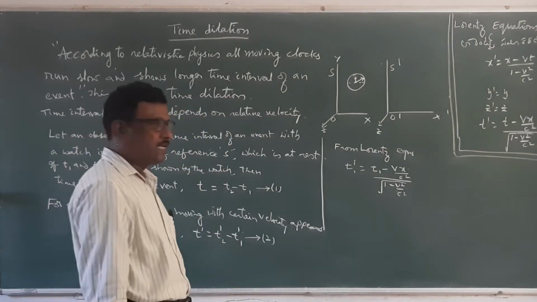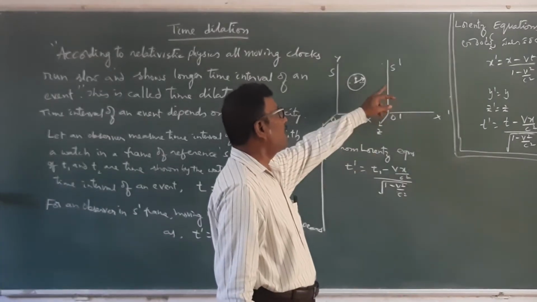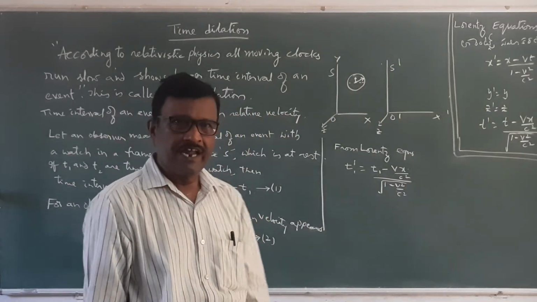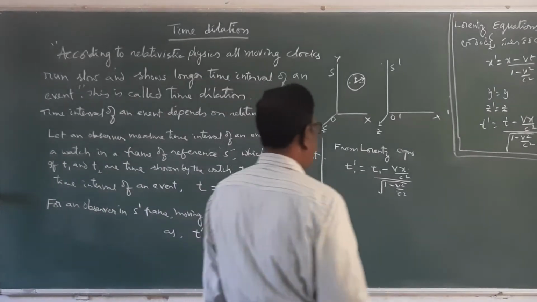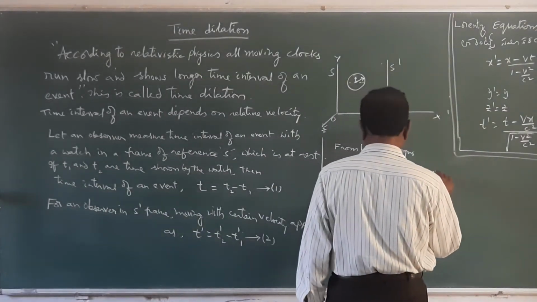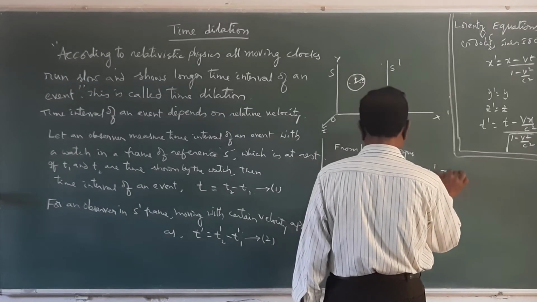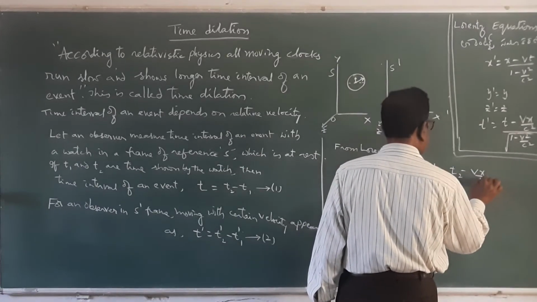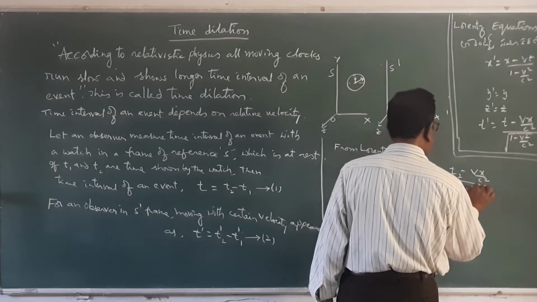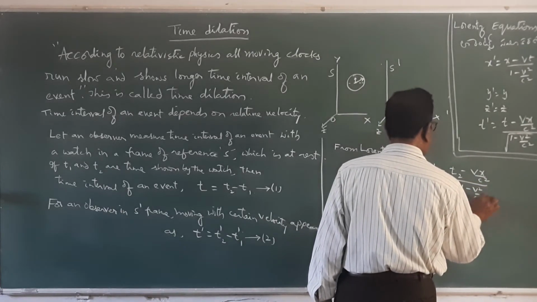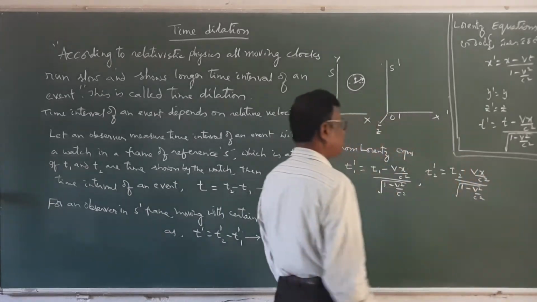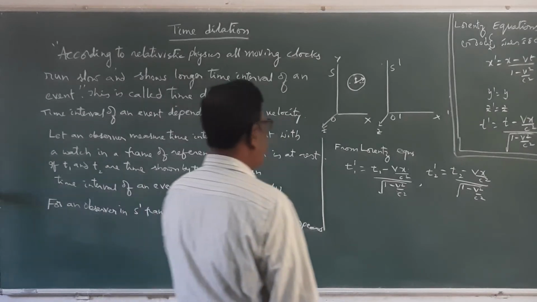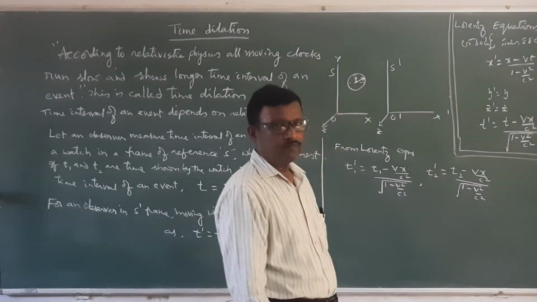This is the initial time measured by an observer who is present in the moving frame S dash. Similarly, the final time T2 dash is equal to T2 minus Vx by c square divided by the square root of 1 minus v square by c square. So this is the initial and the final time.